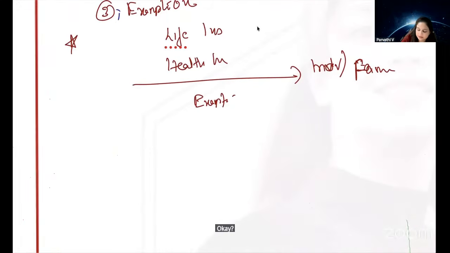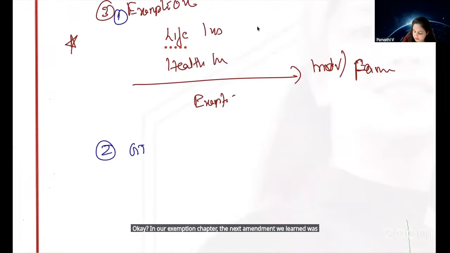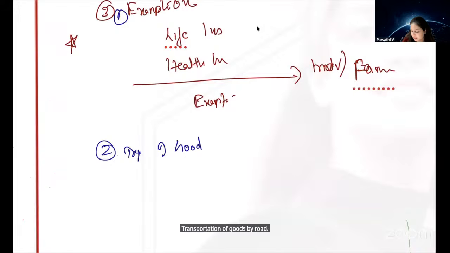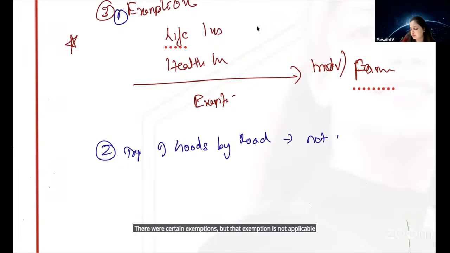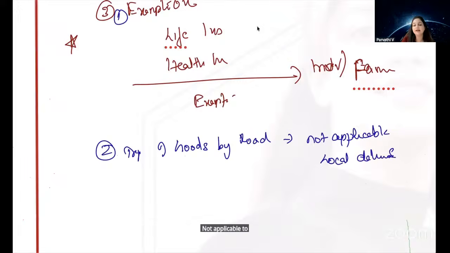In our exemption chapter, the next amendment we learned was GTA service, transportation of goods by road. There were certain exemptions, but that exemption is not applicable to local delivery services supplied through e-commerce operator.